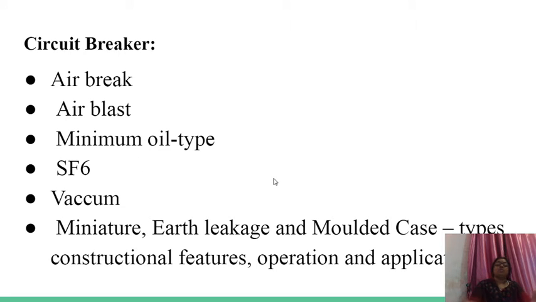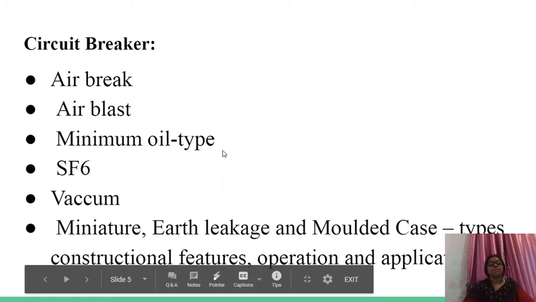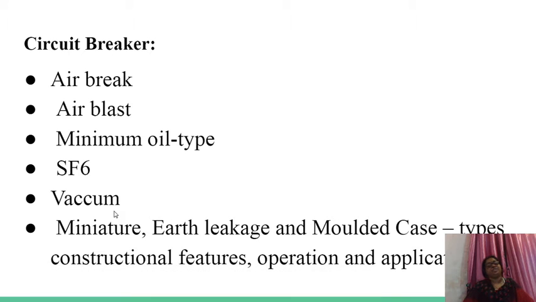Then, as already in first unit we have studied circuit interruption, means principle of working of circuit breaker. Principle of working of circuit breaker remains same for all circuit breakers. Here we have air brake, air blast, minimum oil, SF6, vacuum, 1 2 3 4 5 types of circuit breaker. Principle of operation remains same, only the medium by which arc gets extinguished changes.